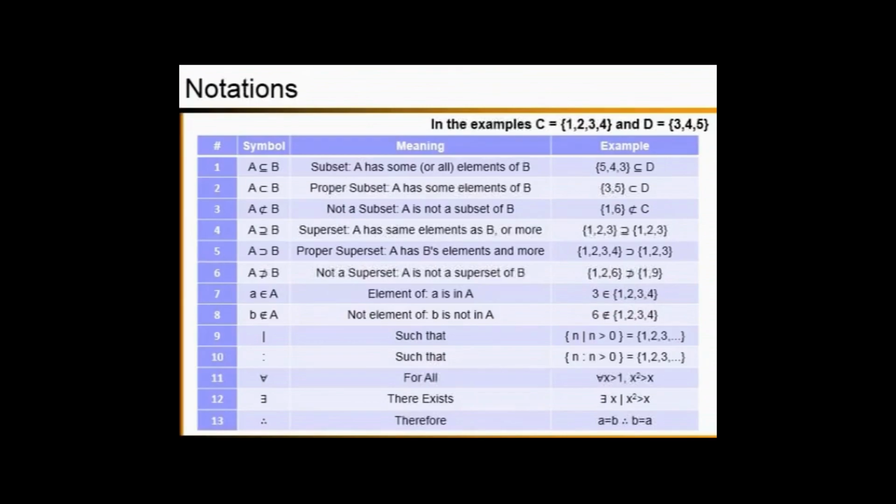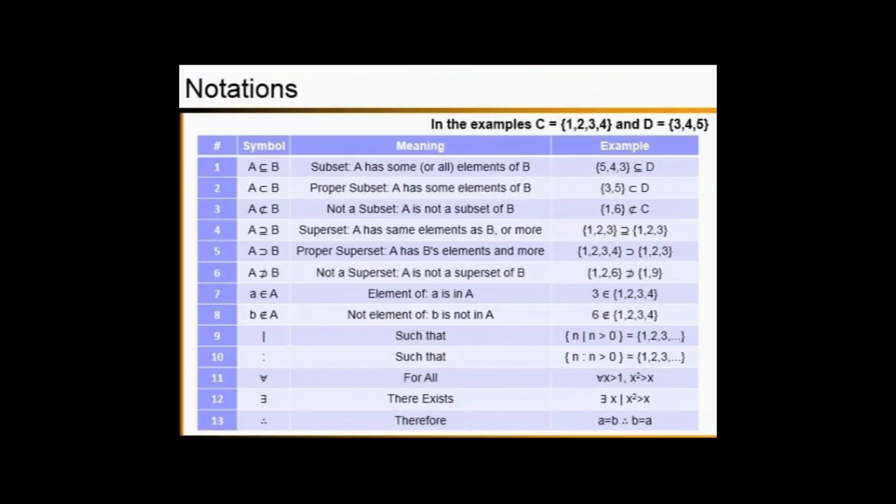Here I am defining an event including the elements 5, 4, 3, and I'm going to compare that with the predefined event D, which includes elements 3, 4, 5 as given above. So you can clearly see that the event that I have defined has all elements of the event D. Therefore, the event that I have defined is a subset of event D.